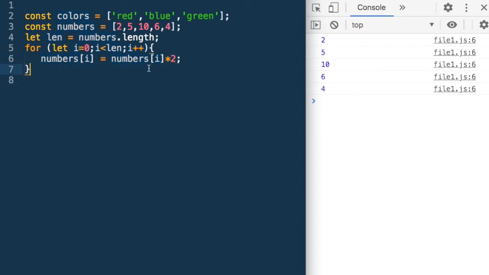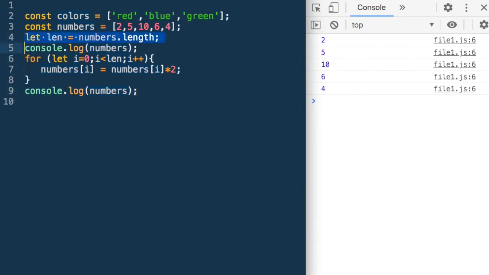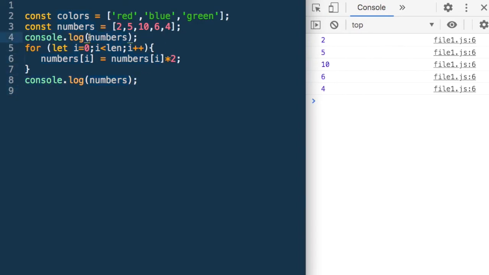So each number is being doubled, and let me just do a console.log of numbers before the loop, and let me call it before changing and after.